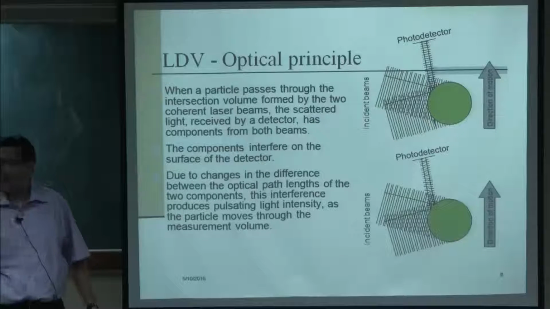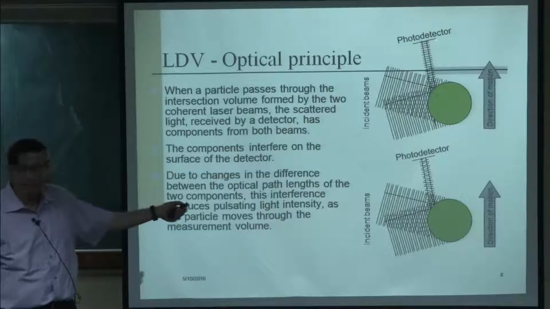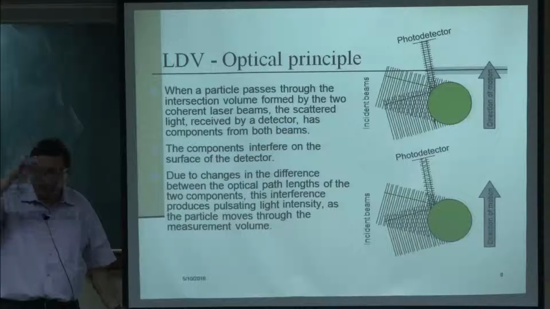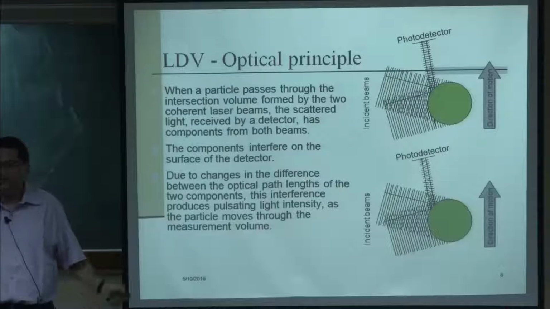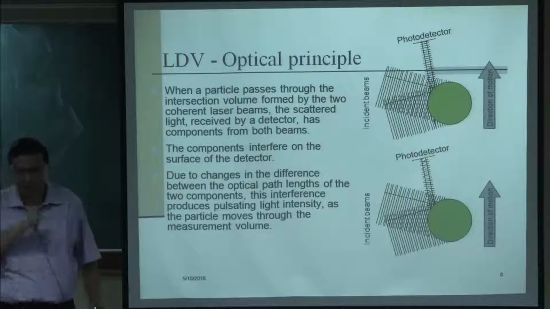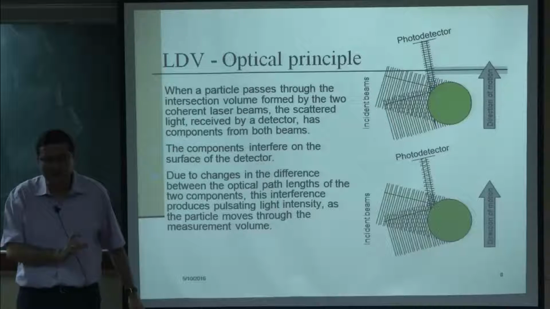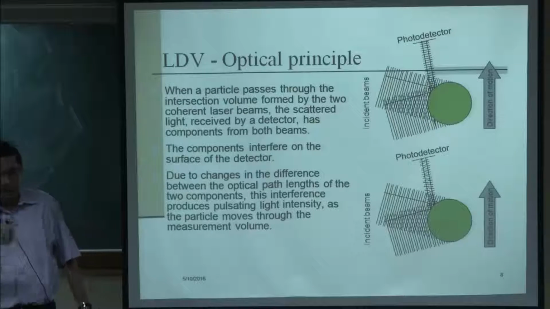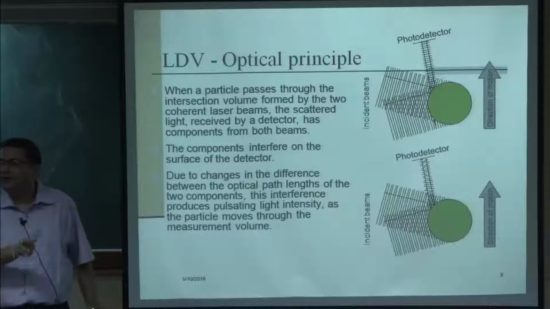So the detector basically detects a light pulse. If you plot the trace of the light the detector is receiving, it will follow a sinusoidal pattern. It will have a frequency or wavelength, and that can be converted to velocity.